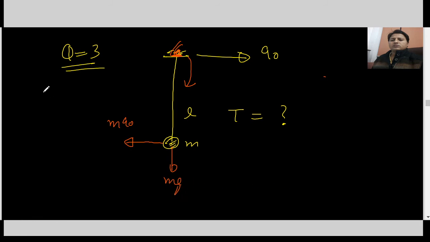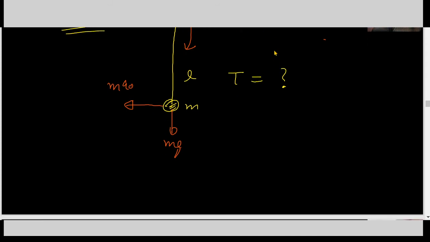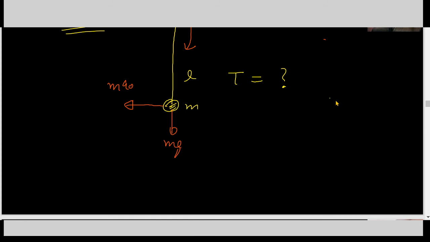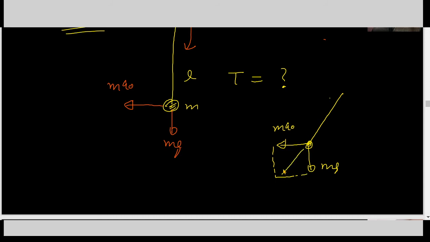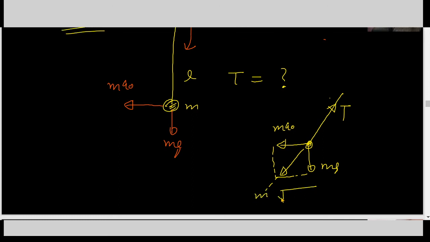So now the string will become inclined. The string goes like this, and there is a pseudo force m a naught and the force mg. The resultant of these goes here to balance the tension, and this force is m under root g square plus a naught square.